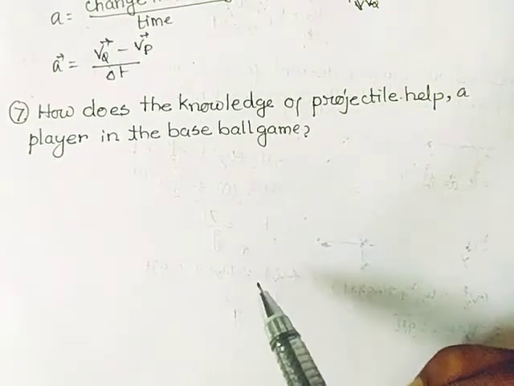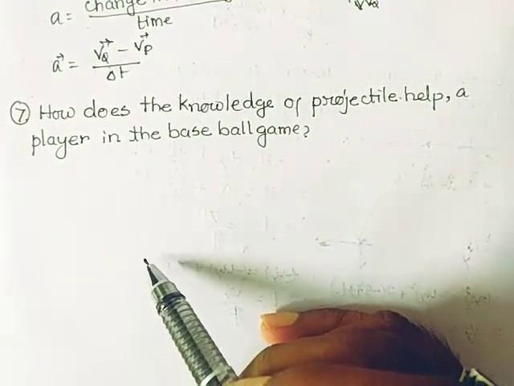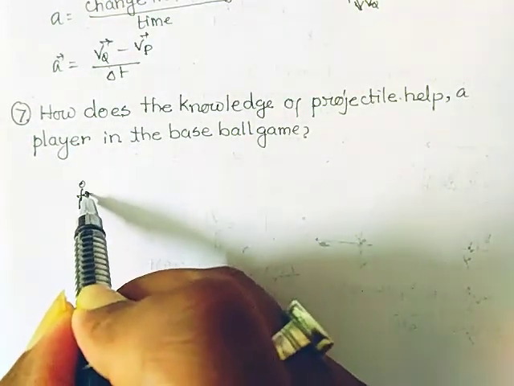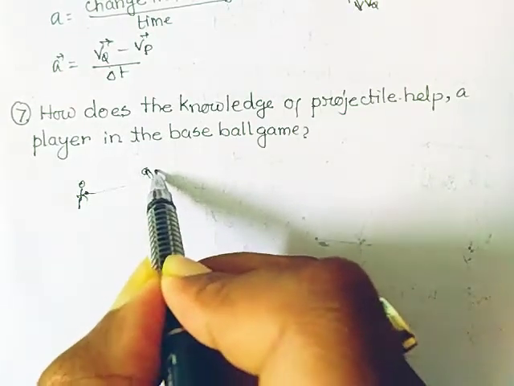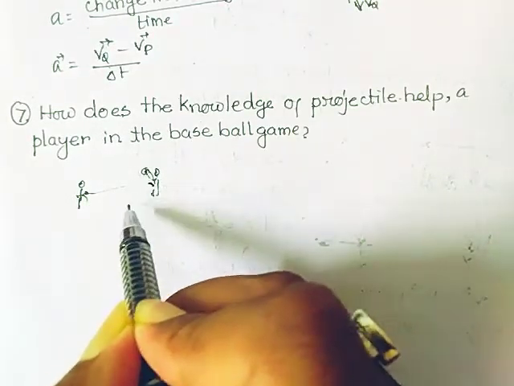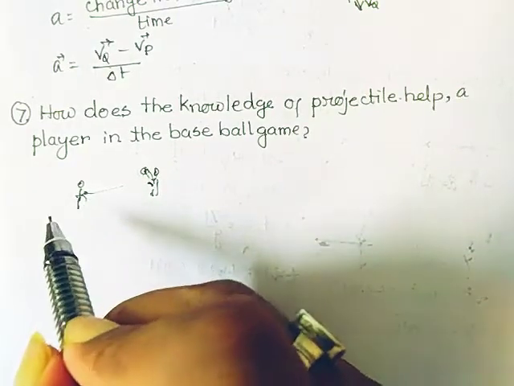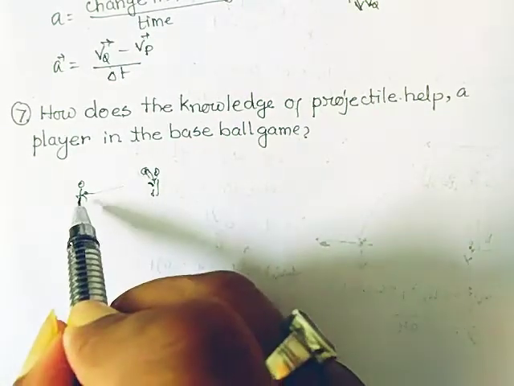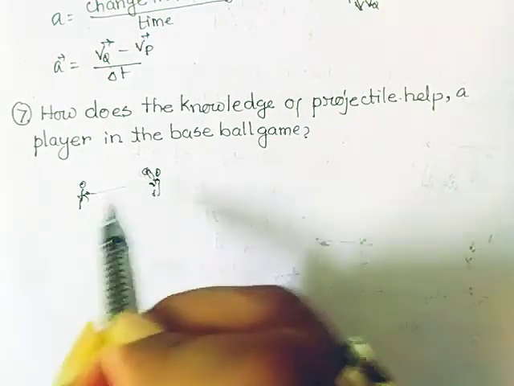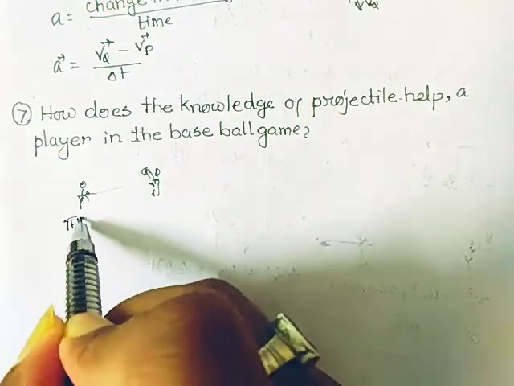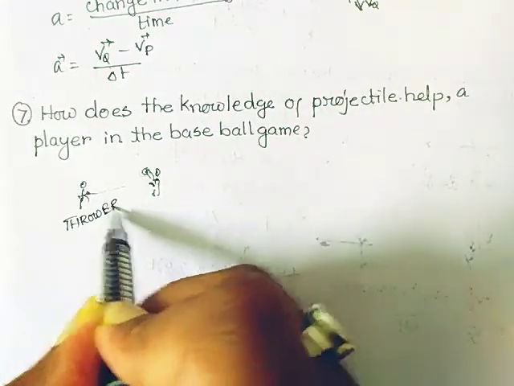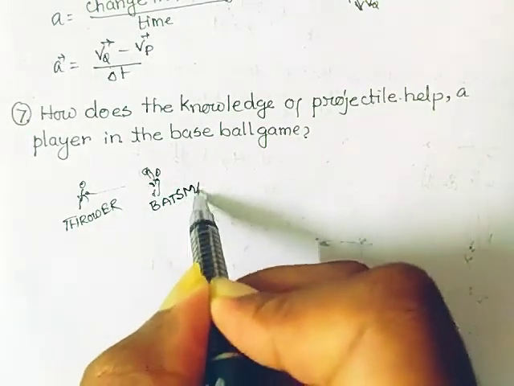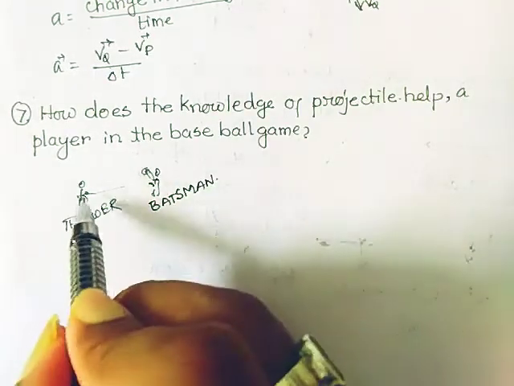How does the knowledge of a projectile help a player in the baseball game? You know that in the baseball game, one is the thrower who just throws the ball, and here is the batsman, who is holding the bat. So what is the point of view of the thrower? He tries to reach this ball to this batsman. It is the thrower, and here is a man holding this bat.